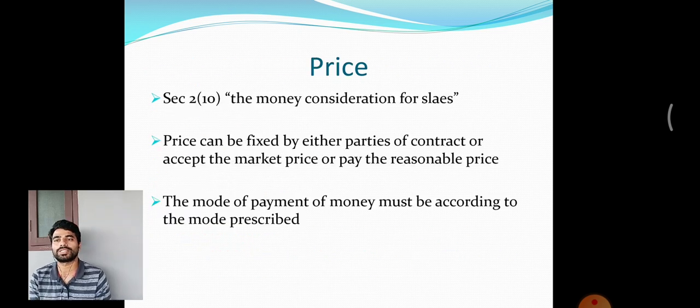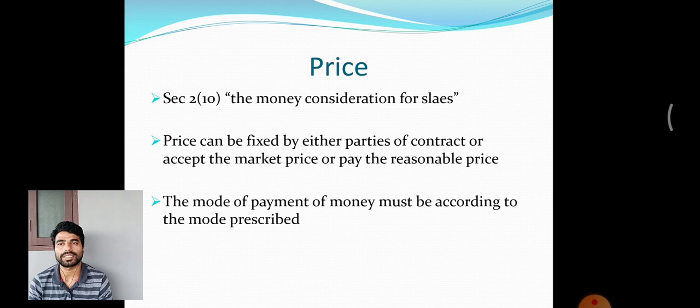Now, the next element of contract of sale is price. As I said, Section 2(10) of the Act has clearly defined the price. What is the price? It defines that the money consideration for sale can be called the price.